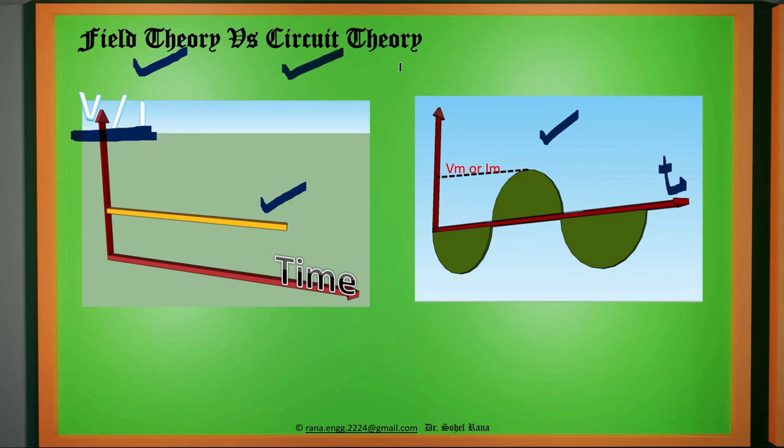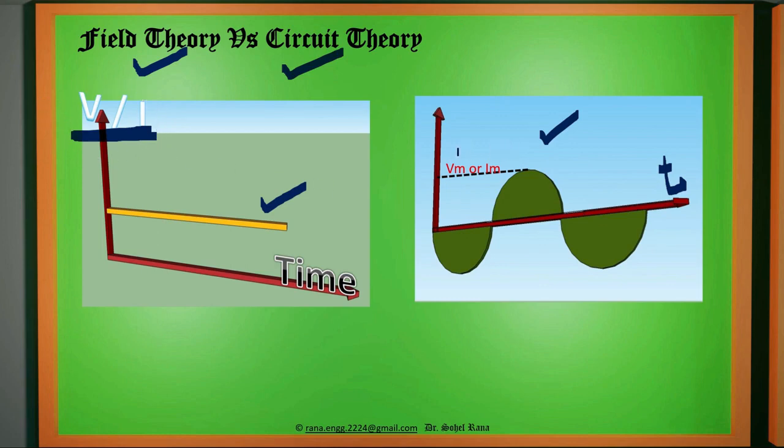But when we come out of the circuit, when we need to deal wirelessly with the world where wires are not connected, for example our mobile phone has no wires connected with another mobile phone, but still we are able to talk, still we are able to communicate. Our voice reaches another person who is not wired with us. So it happens in field theory. There is no direct involvement of voltage and current.